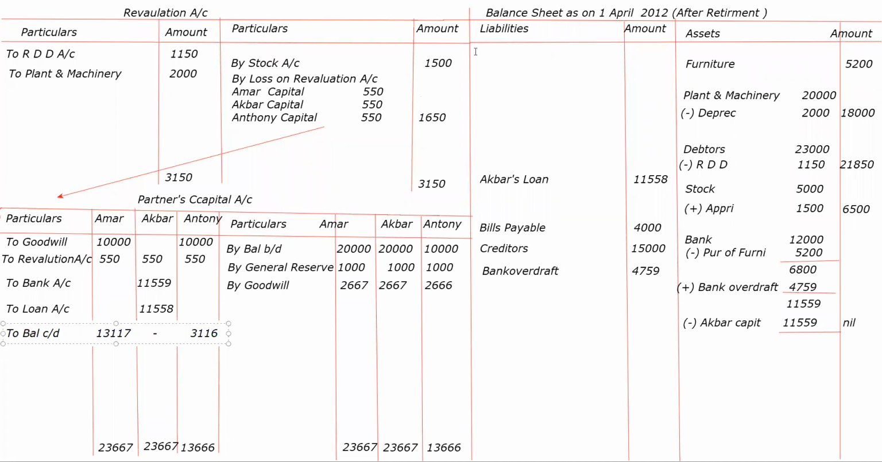He's not having, so he is having dash. And here it will come on the liability side. We will write capital account. And under that, the remaining partners are Amar and 13,117 and Anthony. Anthony's amount is 3,016. Okay, and the total will come out 16,233. Now see how by what amount it is getting tallied.